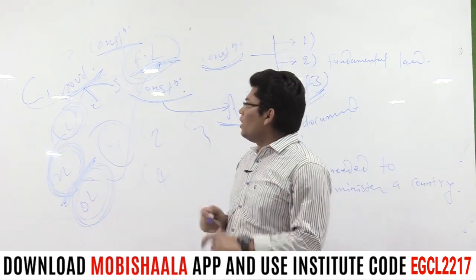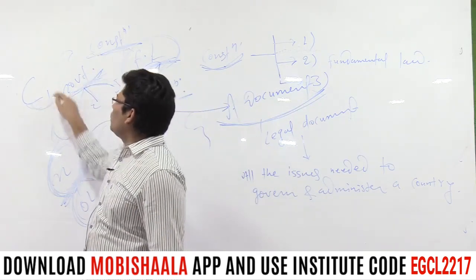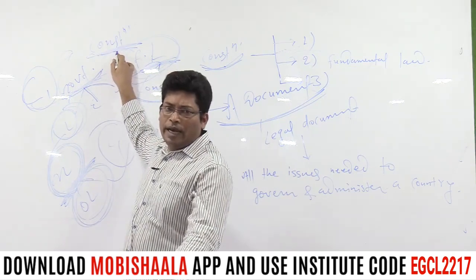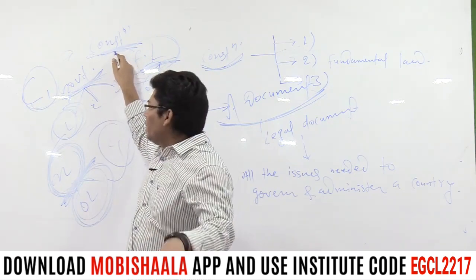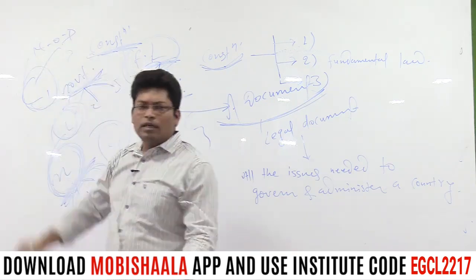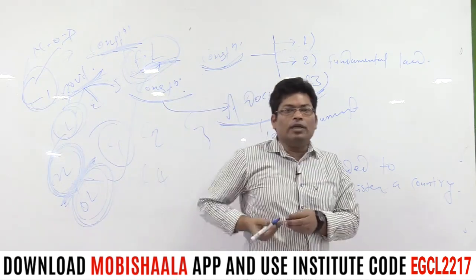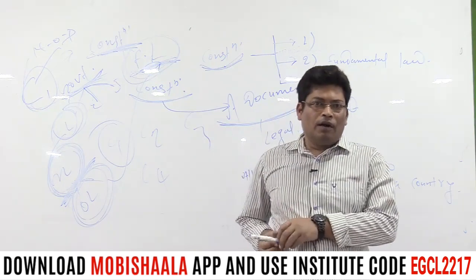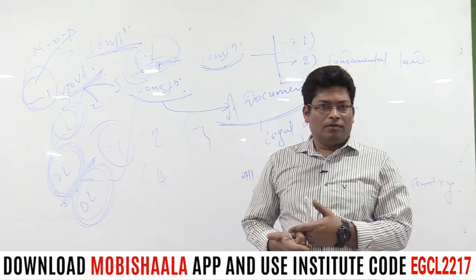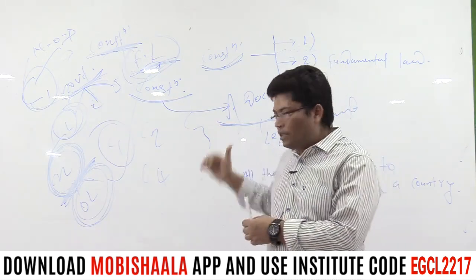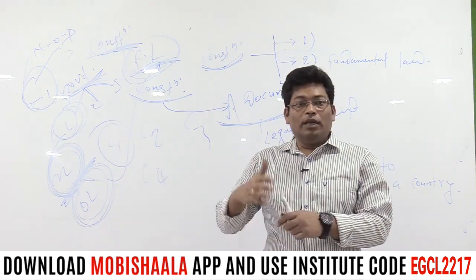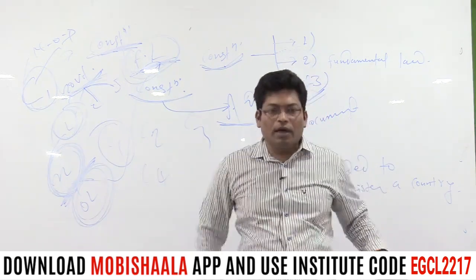Suppose we are talking about the constitution of country C1. This constitution can easily make you know what nature of polity exists in C1, whether it is unitary, whether it is quasi-federal, whether it is federal. So don't you think these are some reasons on the basis of which one can easily say why a constitution is needed for a country?